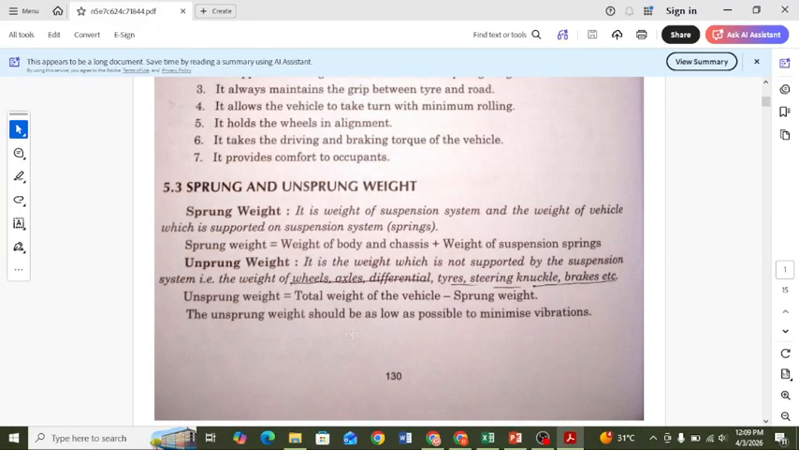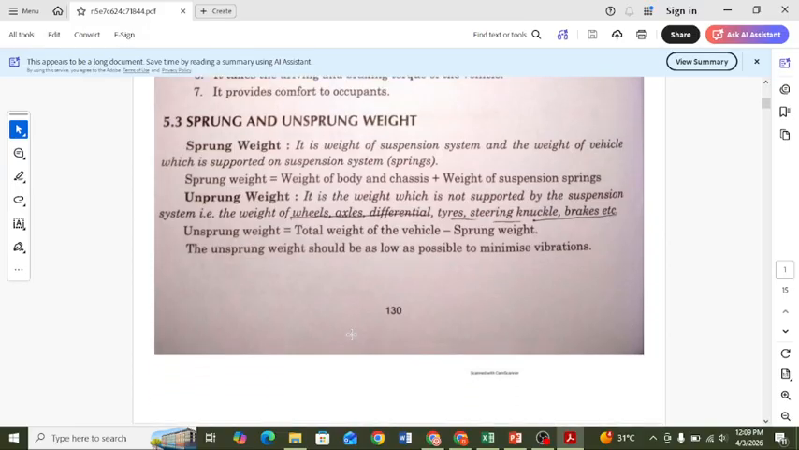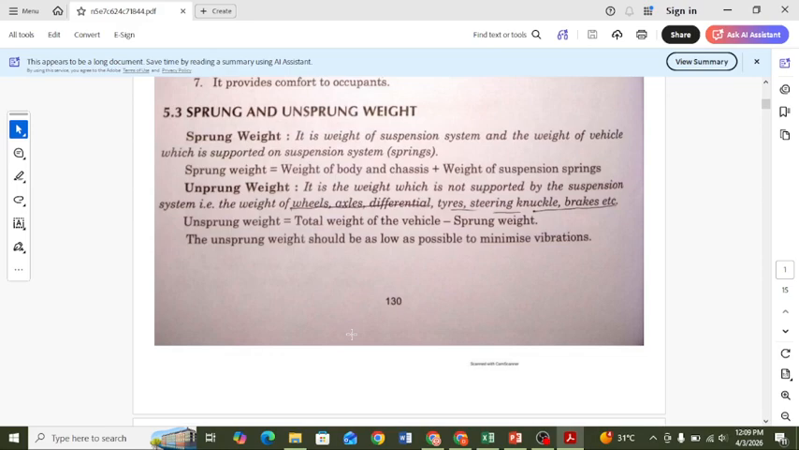This is some theoretical part, the terminology of suspension systems. The first point is sprung weight. So what is sprung weight? It is the weight of the suspension system and the weight of the vehicle supported on the suspension system or the spring. So the sprung weight is equal to the weight of the body and chassis plus the weight of the suspension spring.